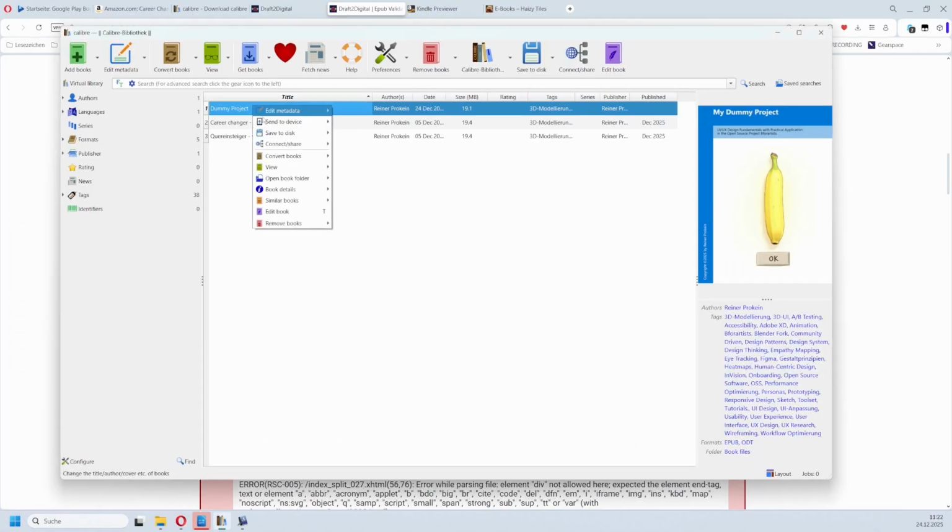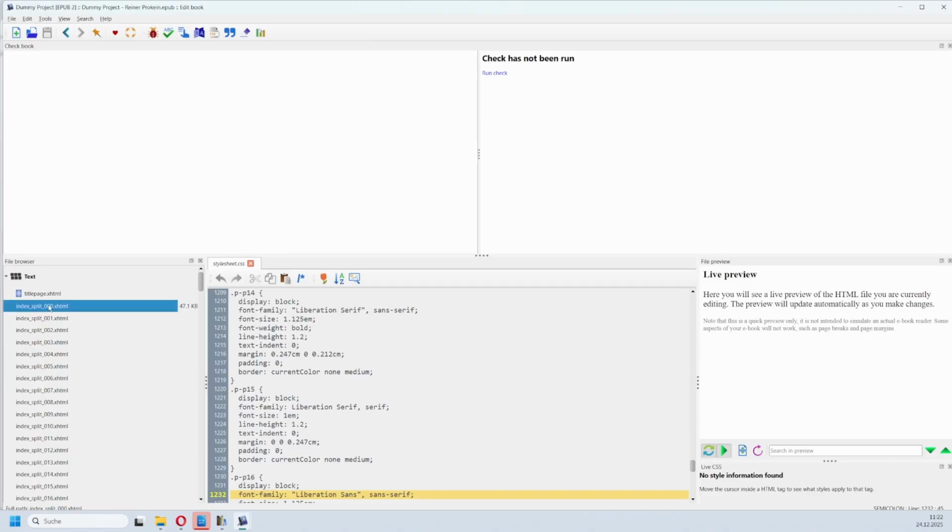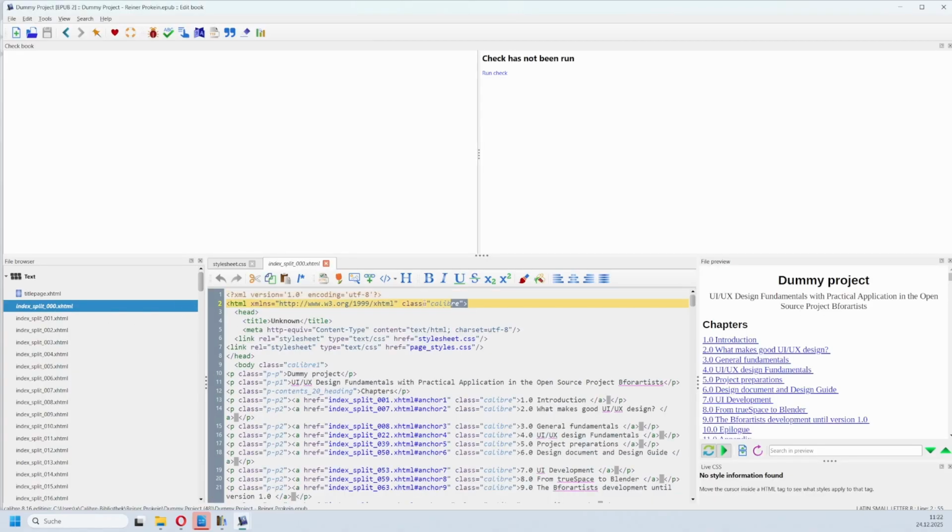So we open Edit Book again. And then let's have a look here what the problem is. It is about this line here. And we have here a class calibre. This is created by this Calibre tool here. And it is not valid.